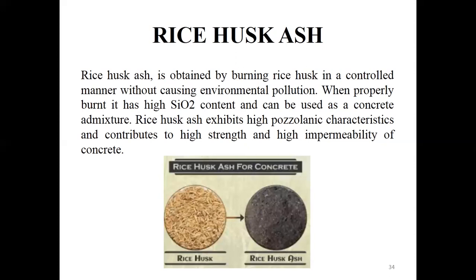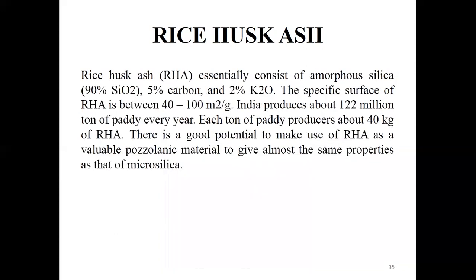So we can use this waste material as an alternative, as a partial replacement or as an admixture in the cement, so that we can reduce the wastage of these materials. At the same time, we can increase the properties of the concrete. So here are some of the details about the rice husk ash.